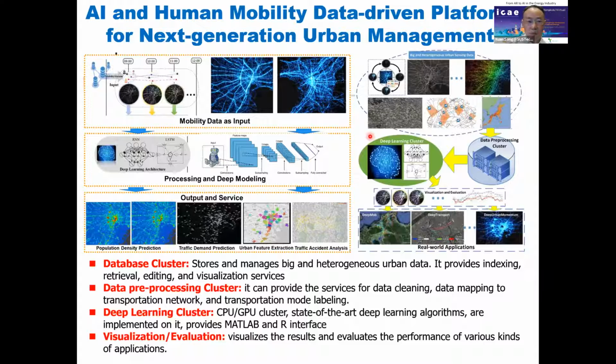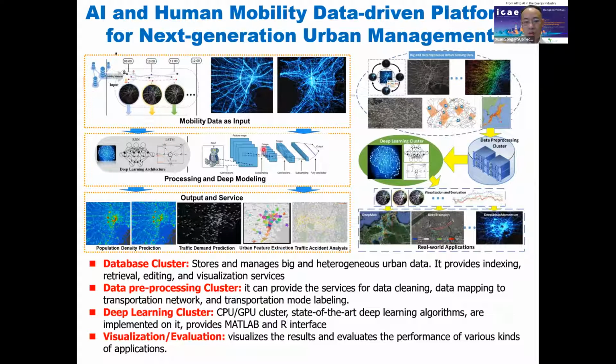This is an overview of our research. We aim to develop an AI and human mobility data-driven platform for more effective urban management. For the platform, the input should be mobility data, such as human mobility data from GPS devices, online social network apps, or smartphones.